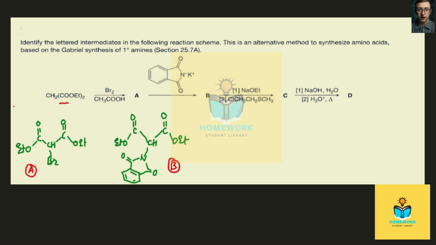So C compound should be, other part will remain same, ethoxy group, then carbonyl group, then one carbon, then again carbonyl group, and one OEt, ethyl group.